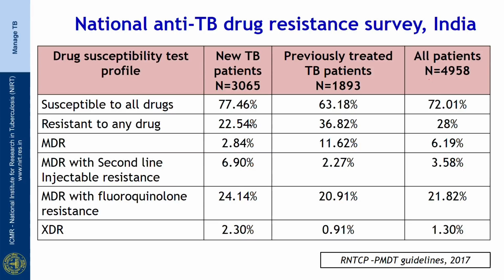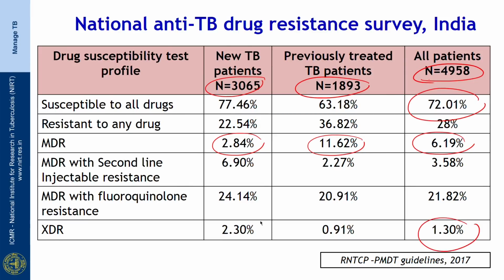The results of the National Anti-TB Drug Resistance Survey done in India in about 4,900 patients, of which 3,000 were new TB patients and 1,800 were previously treated patients, showed that 72% had susceptibility to all anti-TB drugs, 6% had multi-drug resistant TB, 11.6% among the previously treated TB patients and 2.8% among the new patients. The XDR-TB was 1.3%, 2.3% among new TB patients and less than 1% in previously treated TB patients.